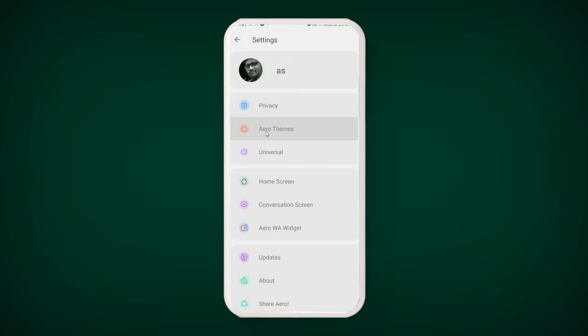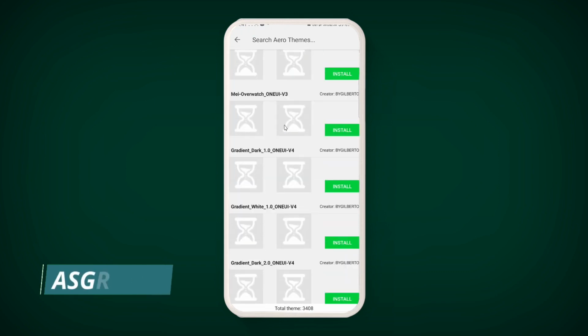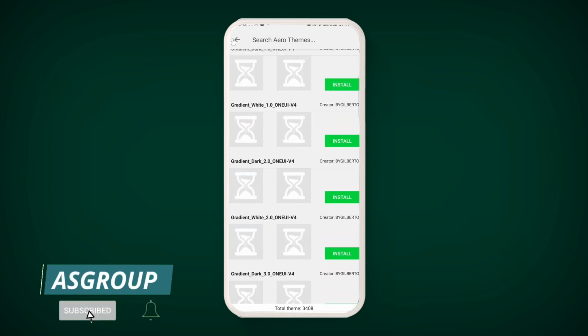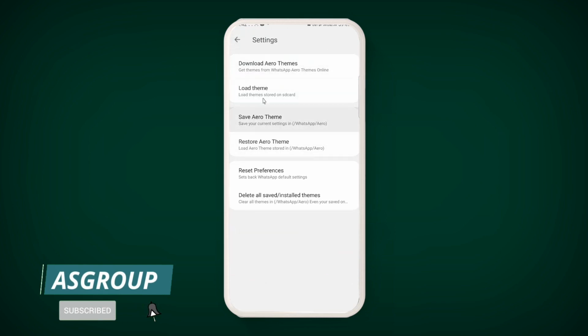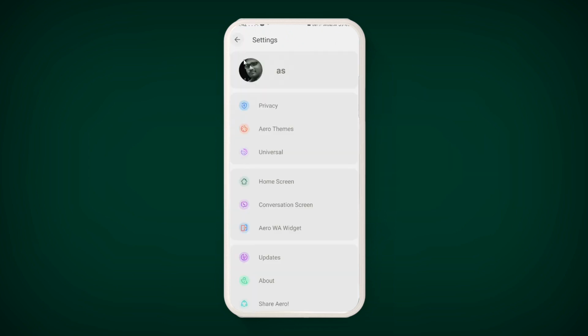Let's go back. Let us talk about Aero Themes. Unlimited themes are there. Click on it, download, and without sharing the theme with anybody, you can directly use it. Similarly, if you have applied any theme and now want to restore it, you can delete all saved or reset preferences. These options can be used.